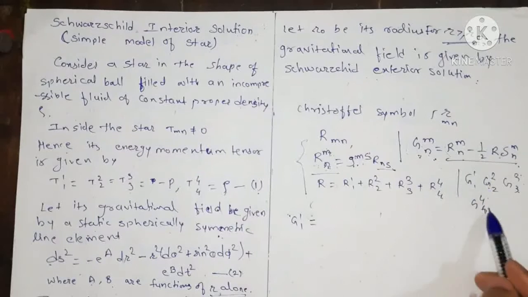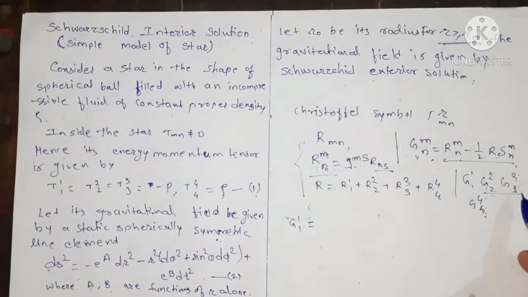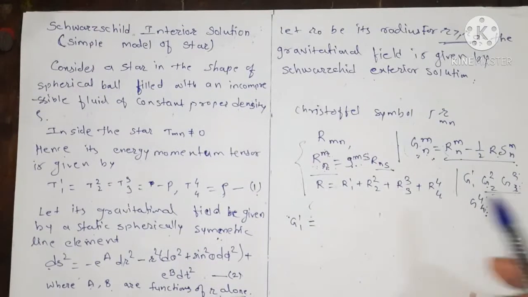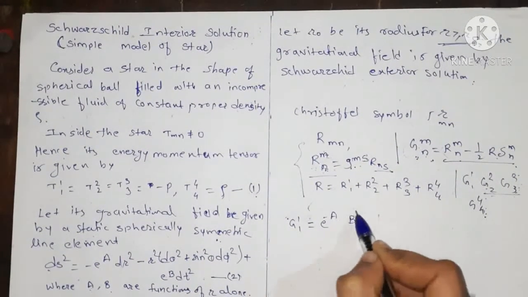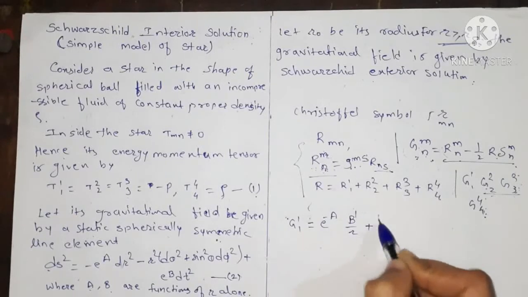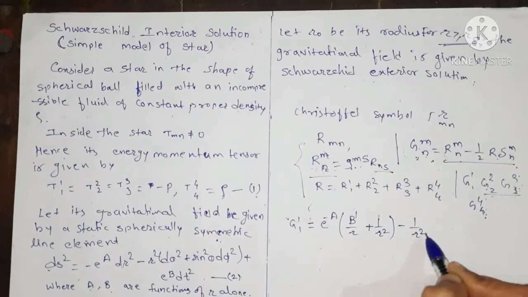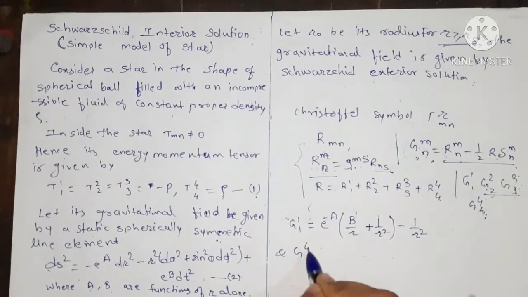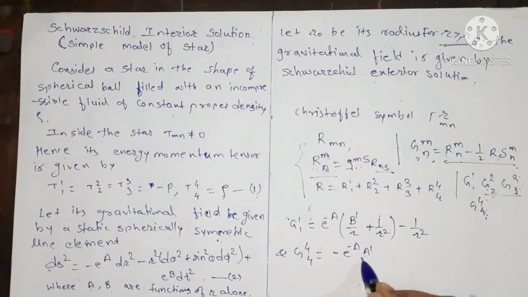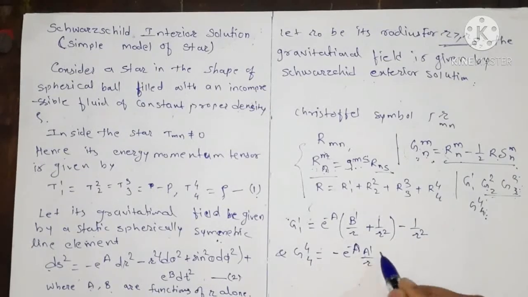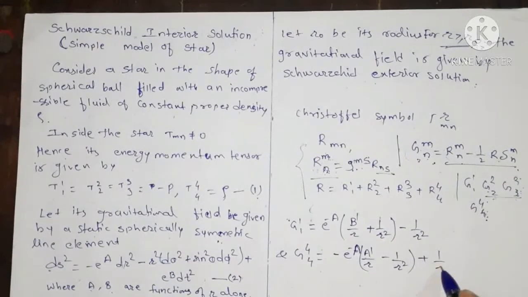So we write G11 and G44, and instead of G22 and G33, we consider another equation. So G11, the value of this is e to the power minus a, b dash upon r plus 1 upon r square minus 1 upon r square, and G44, its value is minus e to the power minus a dash upon r minus 1 upon r square plus 1 upon r square.